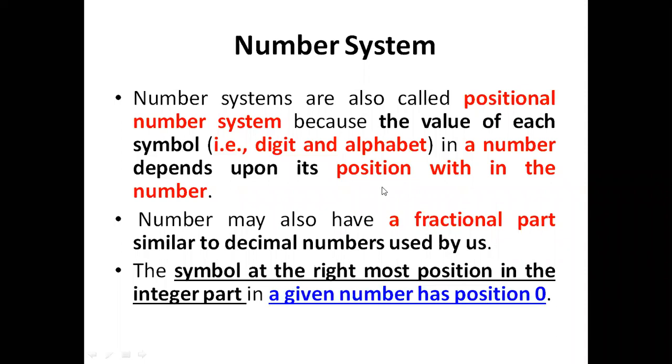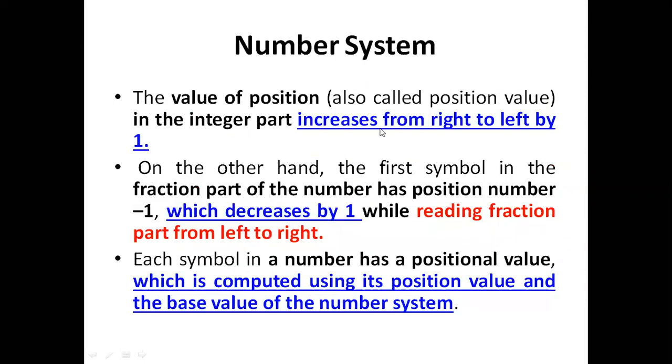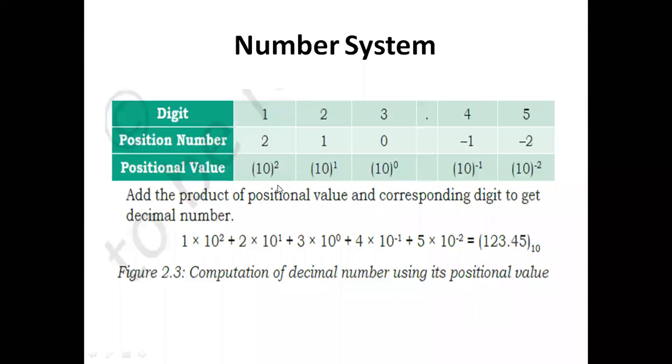Now practically we are going to see that the value position in the integer part increases from right to left by 1. And if it contains precision, then from left to right the value decreases by 1, -1, -2, like that. And by seeing this you are going to understand. In your childhood days mathematics, you know the places inside the number, how to represent them as places.